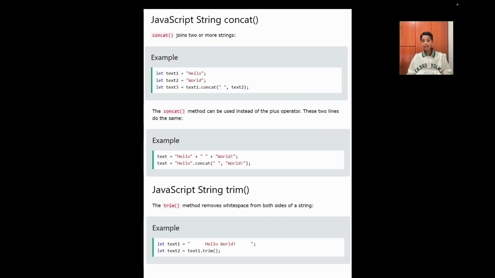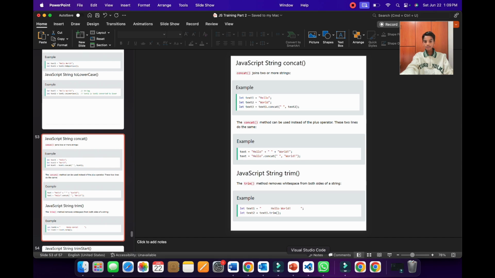JavaScript string concat. Concat joins two or more strings. As you can see in this example, we have declared a variable called text1 and given it the value of hello. Then we have declared another variable called text2 and given it the value of world. And then we have declared another variable called text3 and given it text1.concat. In the brackets, we have given an empty string with just one space, so it will act like a space when we type. And then we have written the value of text2. Let's see what happens using Visual Studio Code.